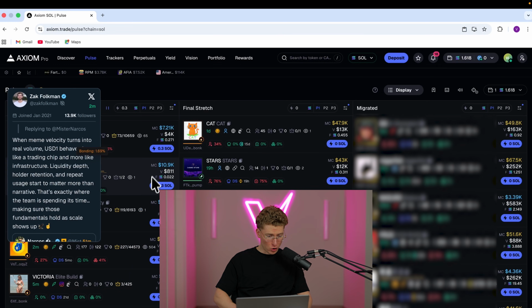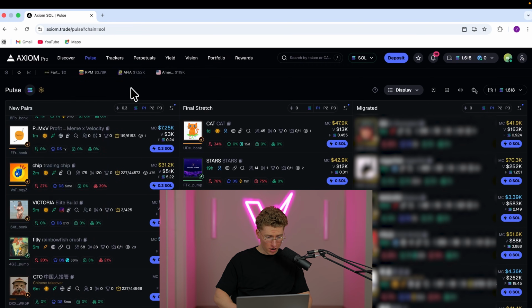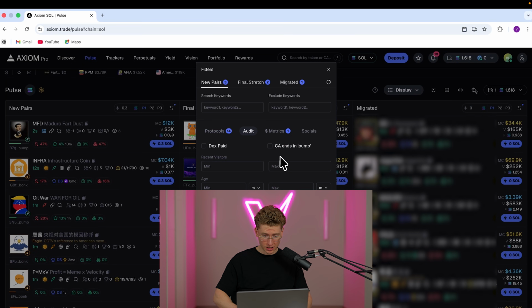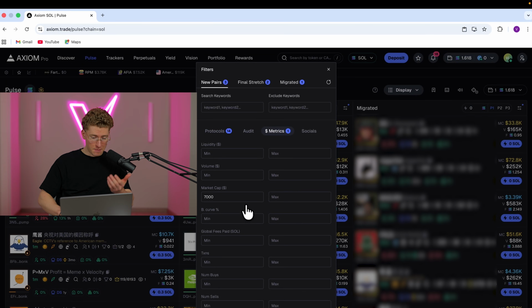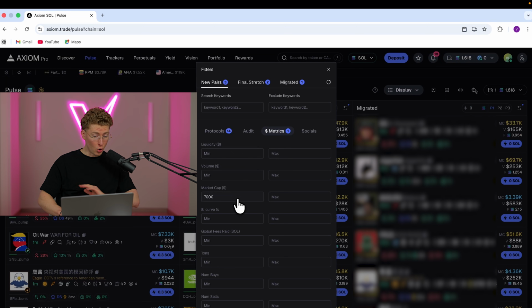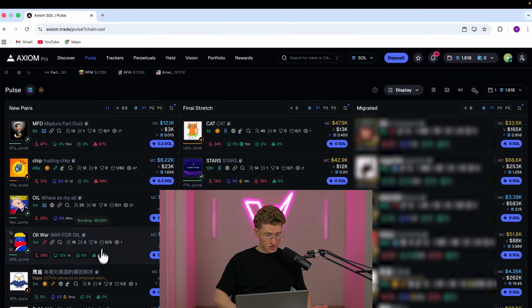I don't see the vision in these cheap coins. I really hope that we have a new narrative, because so far we don't have anything. The only filter I have today, because it's pretty dead as you can see, is a minimum of $7,000 market cap. That's the only filter. And all I can see is these cheap coins.